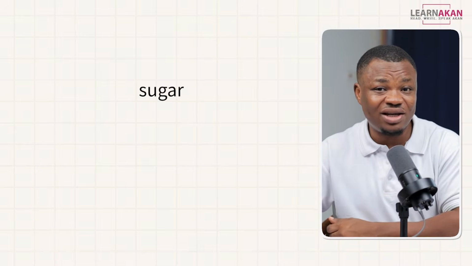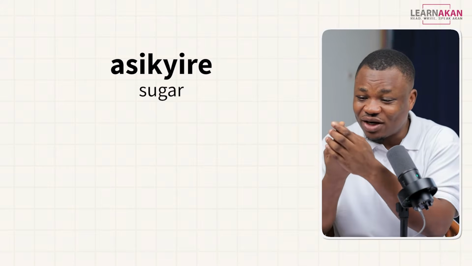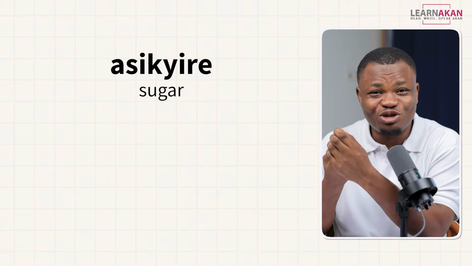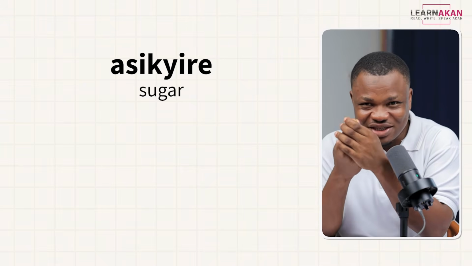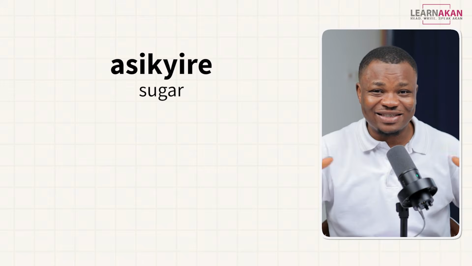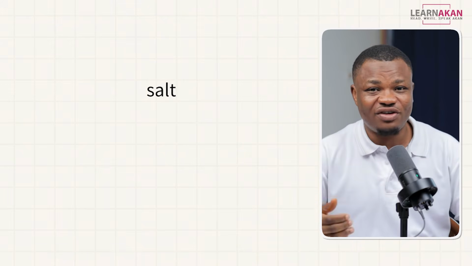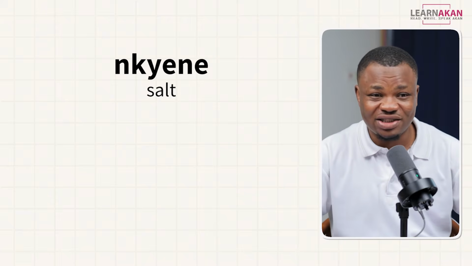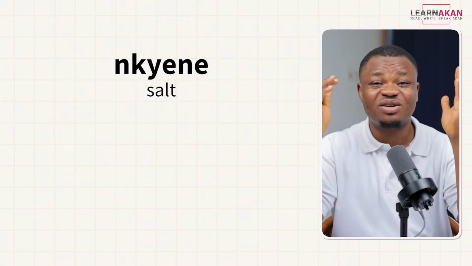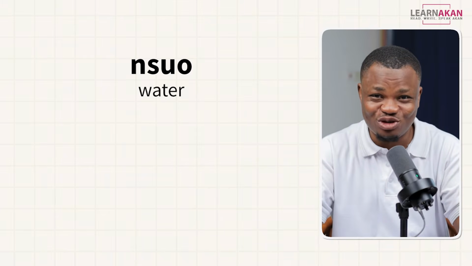So in Twi, uncountable nouns do not have plural forms. So for example, sugar in Twi is esichiri. And esichiri is always esichiri. It doesn't matter if it's a tiny grain of sugar, a cup full of sugar, or a container full of sugar. It's still esichiri. And it's the same with salt. Salt in Twi is nchene, and it's always nchene, whether singular or plural. We have water. Water is nsuo, and it's always nsuo, right?